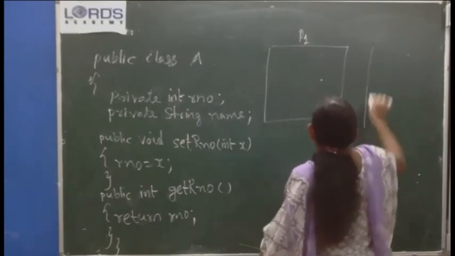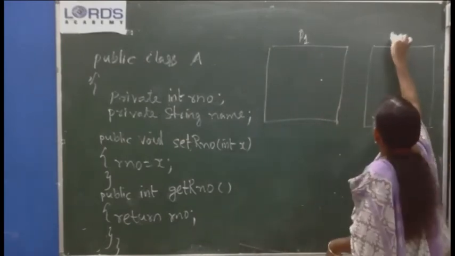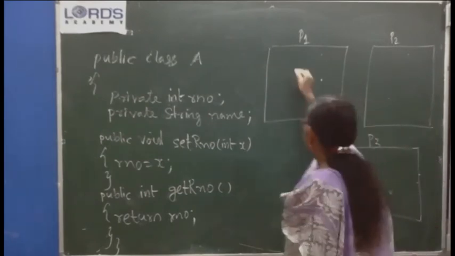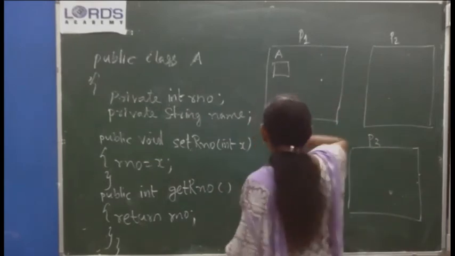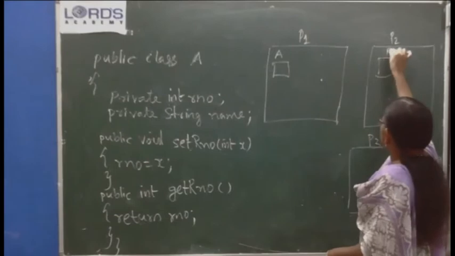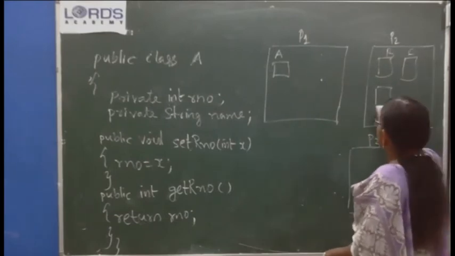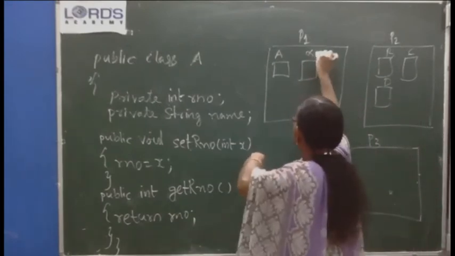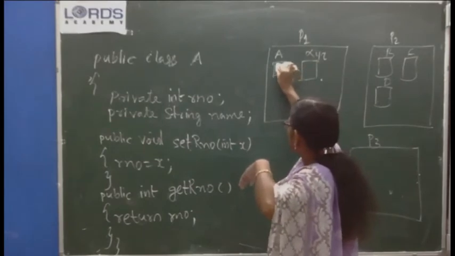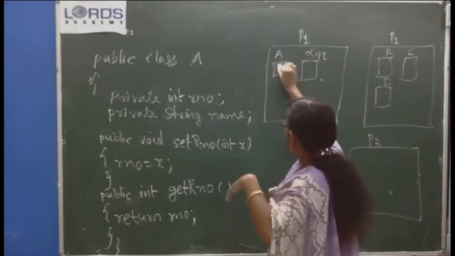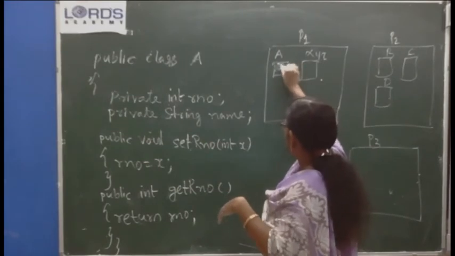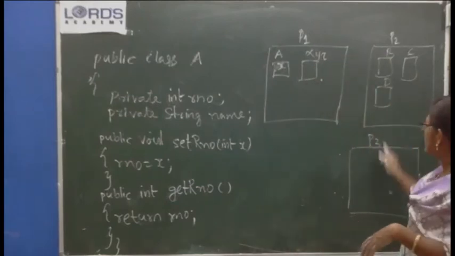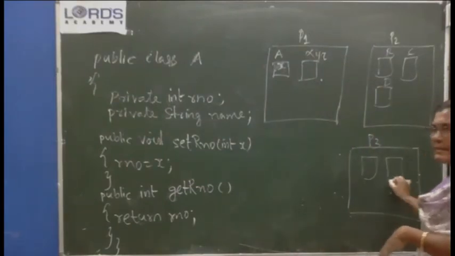This is a package P1, another package P2, there is a third package P3. Here there is a class called A. Here there are many classes B, C, D and all. A package is like a folder. Here also there are many classes X, Y, Z and all. Here there is a private variable, say X. Thus X is accessible only within it. It is not accessible in X, Y, Z. It is not accessible in B. It is not accessible in any of the classes declared in P3.